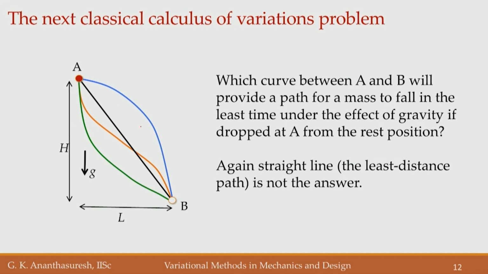Among all these curves, which one will make this bead fall from A to B, separated vertically by distance h, separated horizontally by distance l, again in the least time? Okay. Which path among these? If you say straight line like an inclined plane, that is the least distance path, but that is not the least time path. Okay. This is the classical problem that started calculus of variations historically.